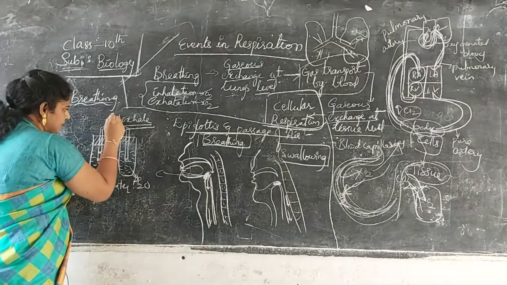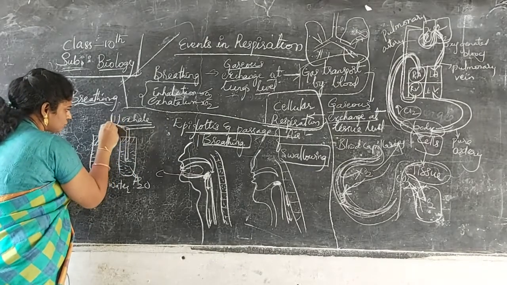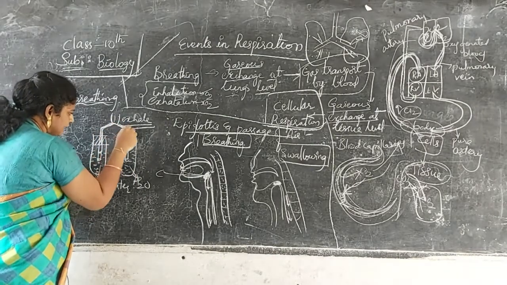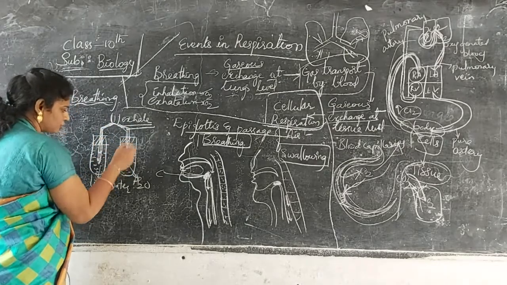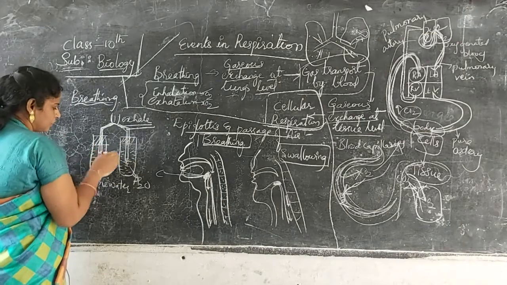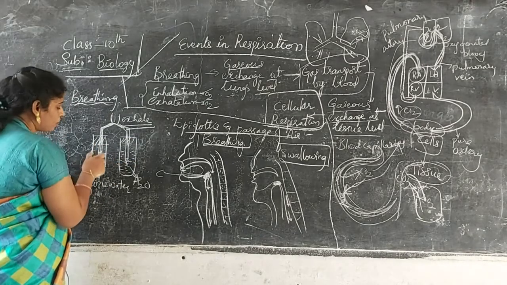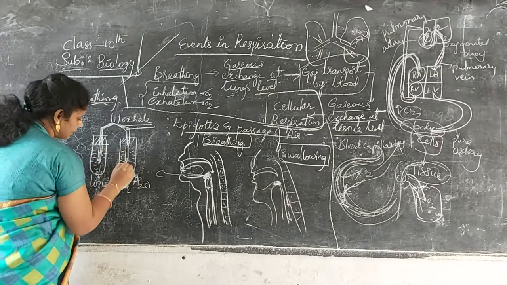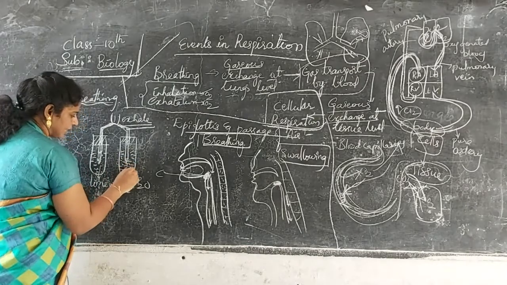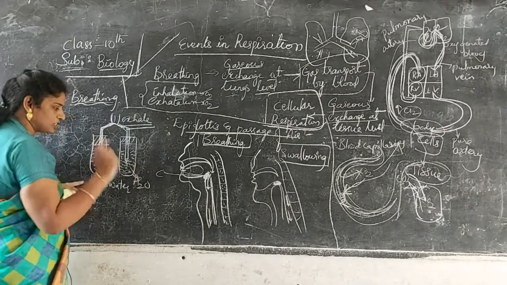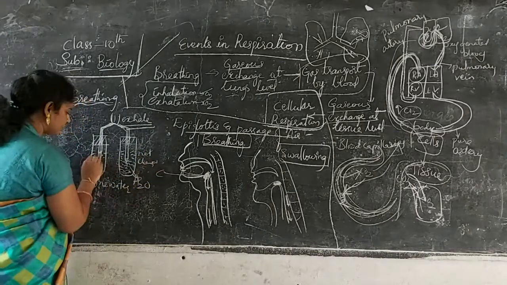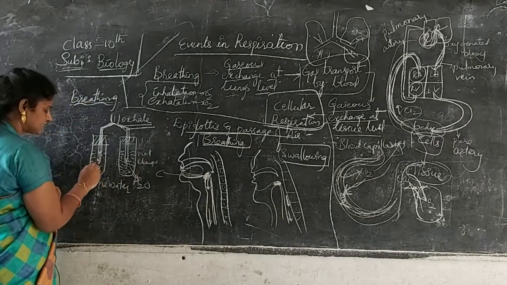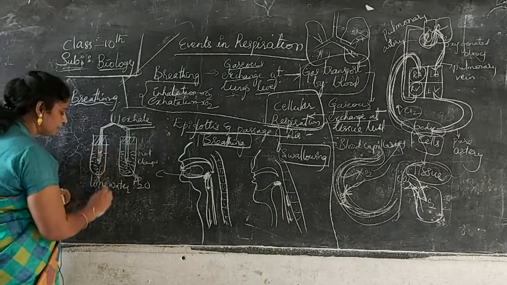When he breathes out, he keeps the two straws in the mouth. When he breathes out, the gas moves into the solution, the water and the lime water solution. Immediately, the normal water doesn't change its texture, it is not changed. But here, the lime water gets precipitated.